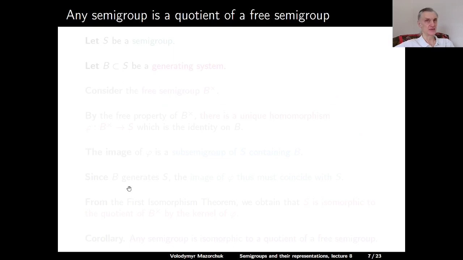Now let us discuss a very important property of free semigroups, and that's the fact that any semigroup is a quotient of a free semigroup.